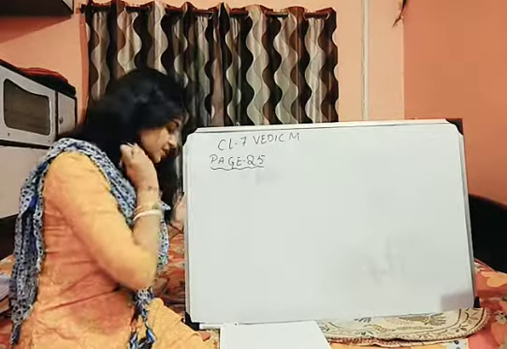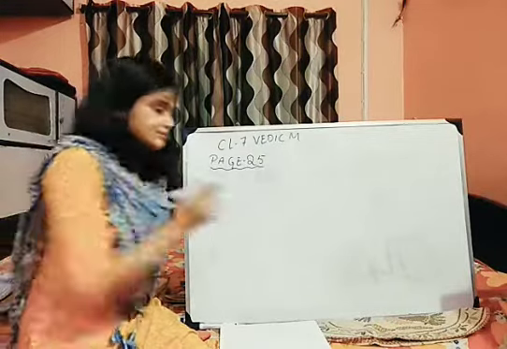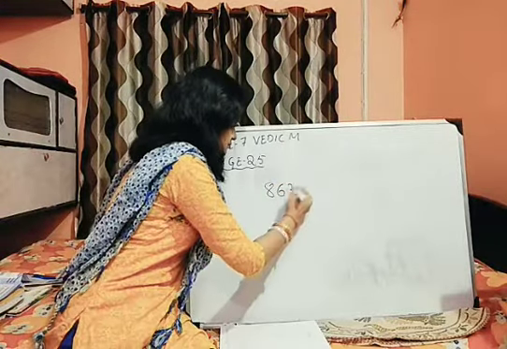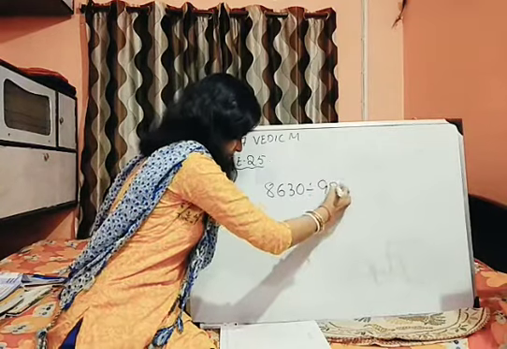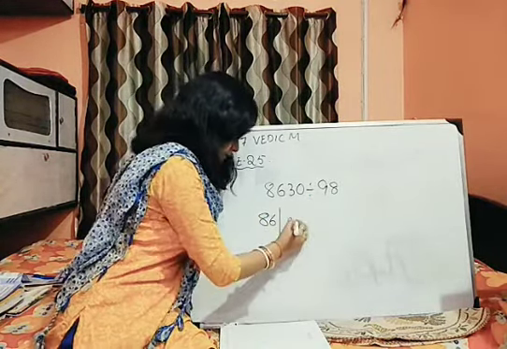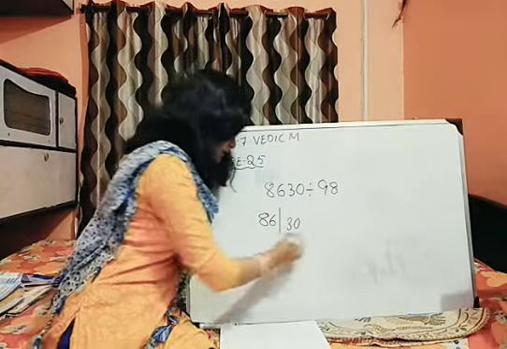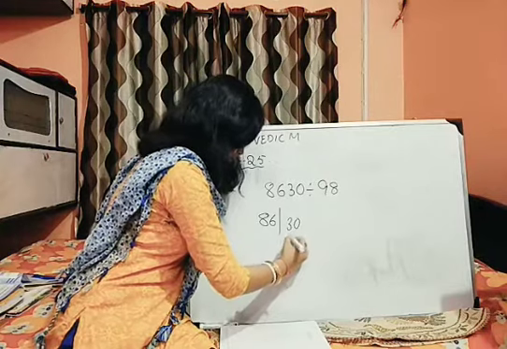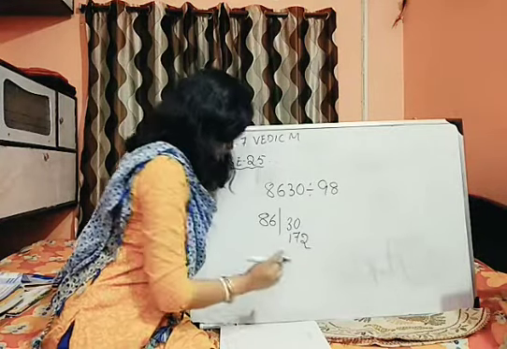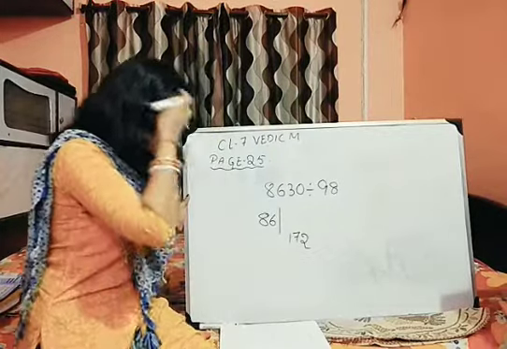Come to question number 4. 8630 divided by 98. How will it go? 86 I have written. Then 30 plus 86 into 2. In total, I have written 172.